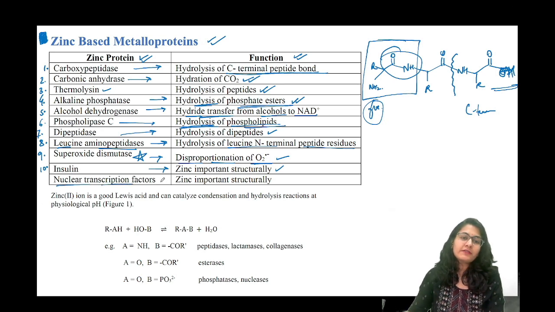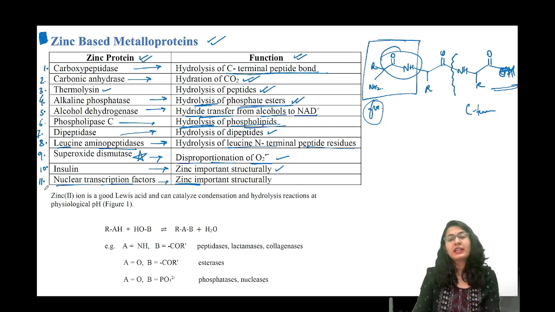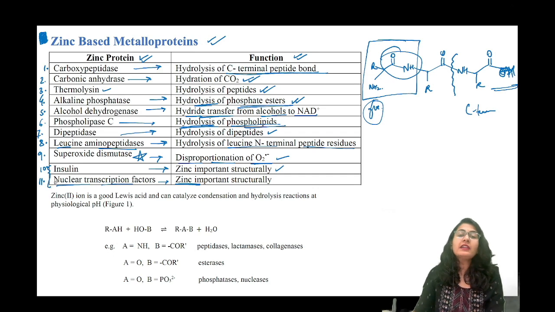न्यूक्लियर ट्रांसक्रिप्शन फैक्टर्स where zinc is also important. जब ट्रांसक्रिप्शन होता है तो वहां पे भी जिंक बहुत इंपॉर्टेंट होता है, राइट. So these two things are metalloproteins of zinc, where zinc is more important structurally as compared to in these where it is important reaction wise. ठीक है, आगे चलते हैं.